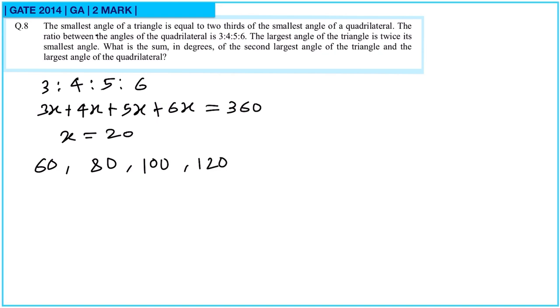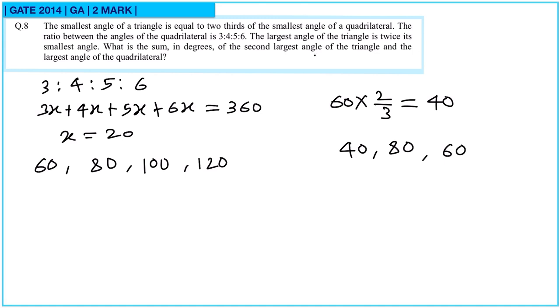Also it is given that the smallest angle of the triangle is equal to 2/3 of the smallest angle of the quadrilateral. So for the triangle, the angle is equal to 60 into 2/3, that is 40. And the largest angle of the triangle is twice the smallest angle, means the other angle is 80. And we know the sum of angles of a triangle is 180. So if we have 80 and 40, the third angle will be 60 degrees.